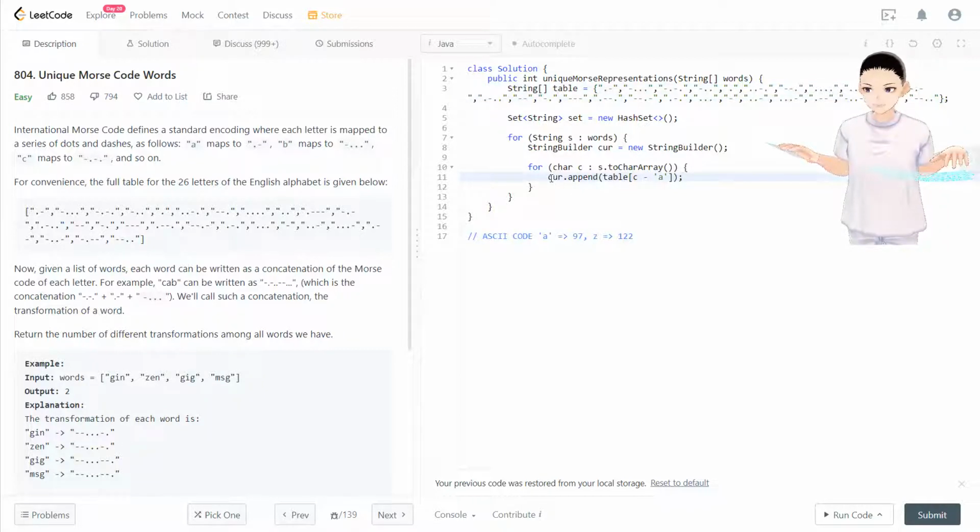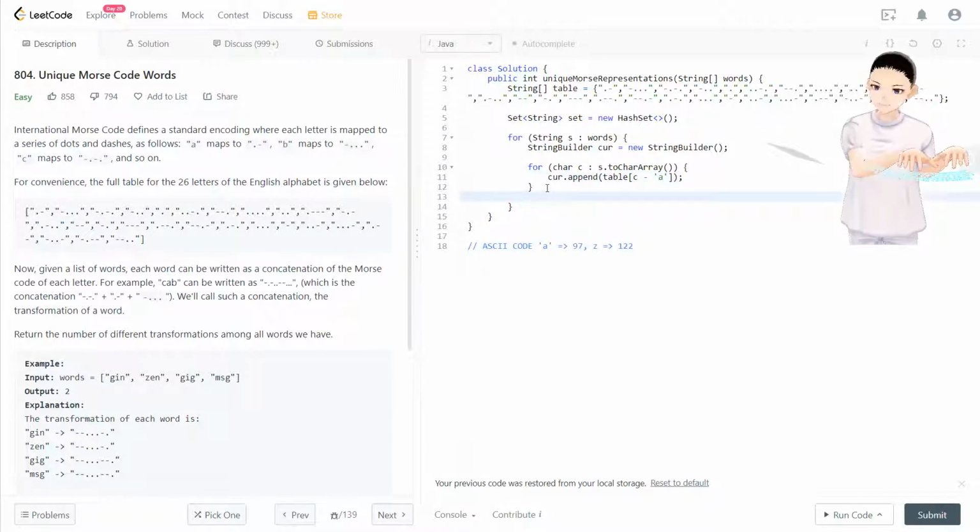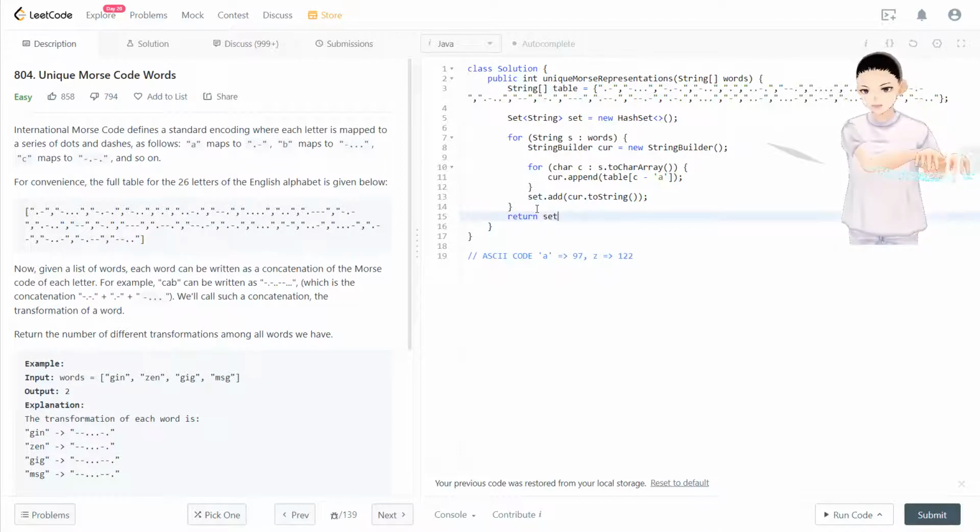After that, we put everything in the string builder, and we will have a unique translation. Now current is a string builder, and we need to make it a string, so we use this method and put it into the set. The set will capture all the unique ones. Last, we will return the size of the set, which represents the number of unique translations.